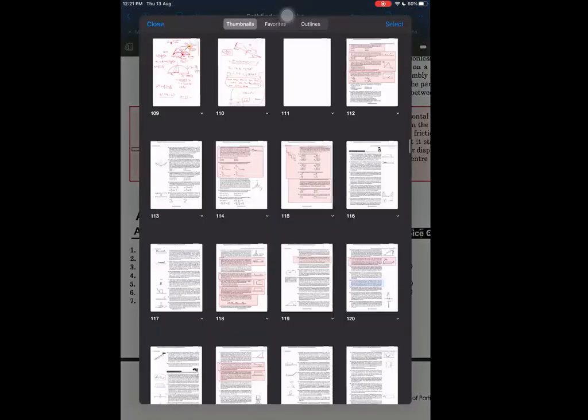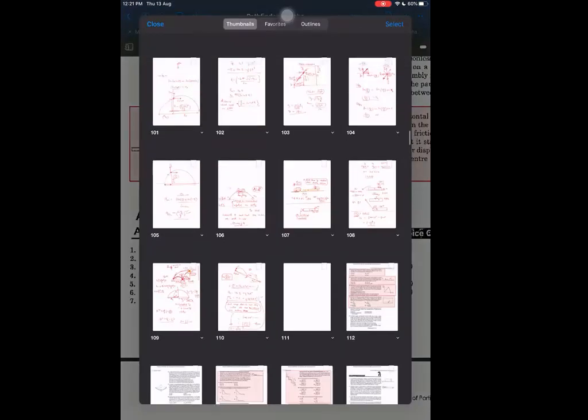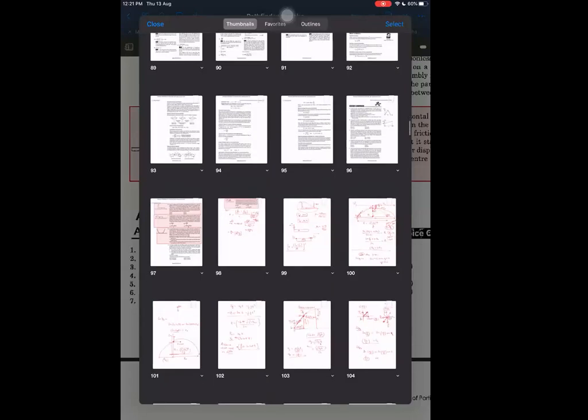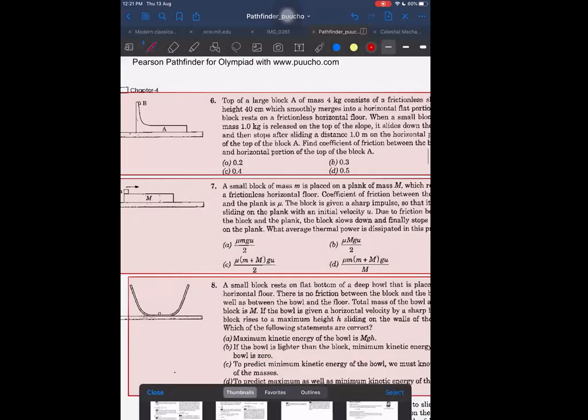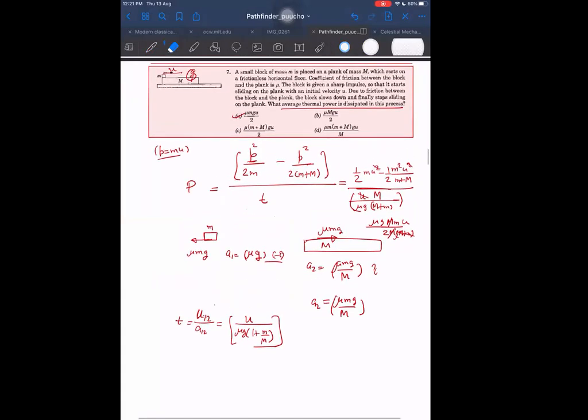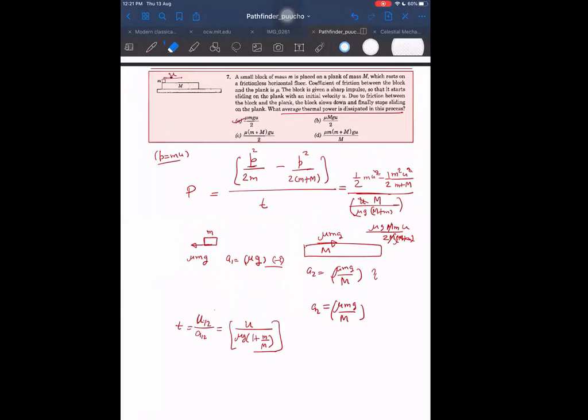So let us go back to that question. We were discussing right here. Seventh has A, so A will be the answer. So what mistake did you commit? Try to find out the mistake, and we can do it almost orally also. Okay, fine. We did it this way: simply loss of energy divided by time. But if I think in another way, what is the power dissipated? Mu mg into u is the initial power getting dissipated or not?